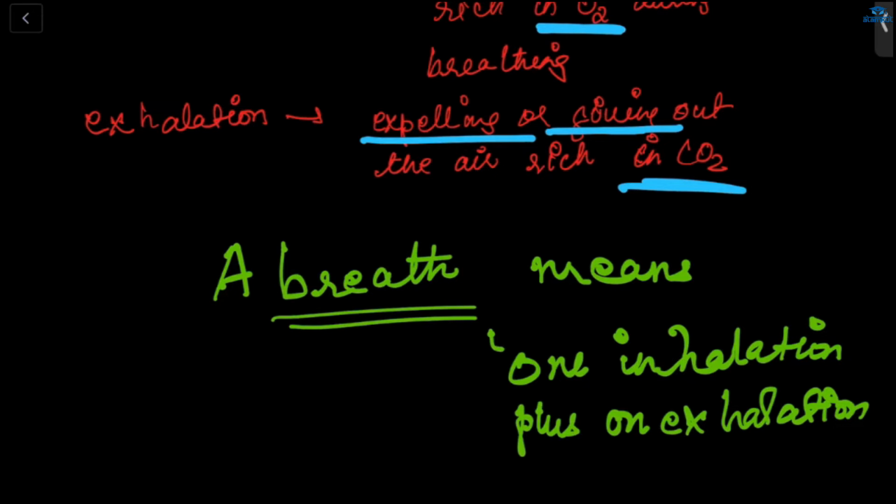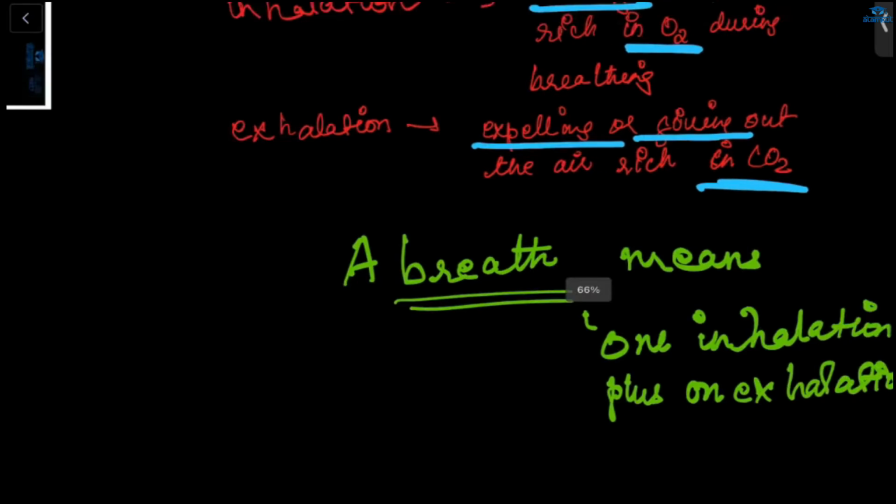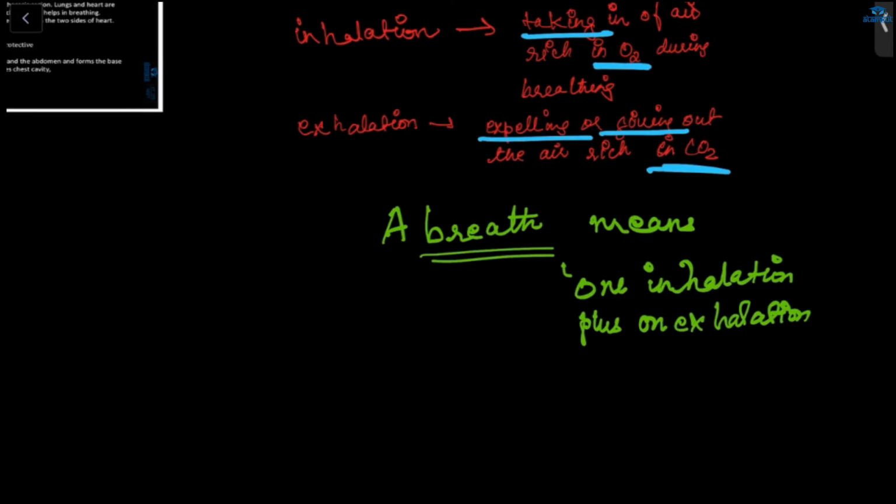And when we breathe out, what happens? It removes the waste product, carbon dioxide, from our body, which is produced during the breakdown of food in the cells. So breathing is a continuous process. Now we'll go for the mechanism of breathing.